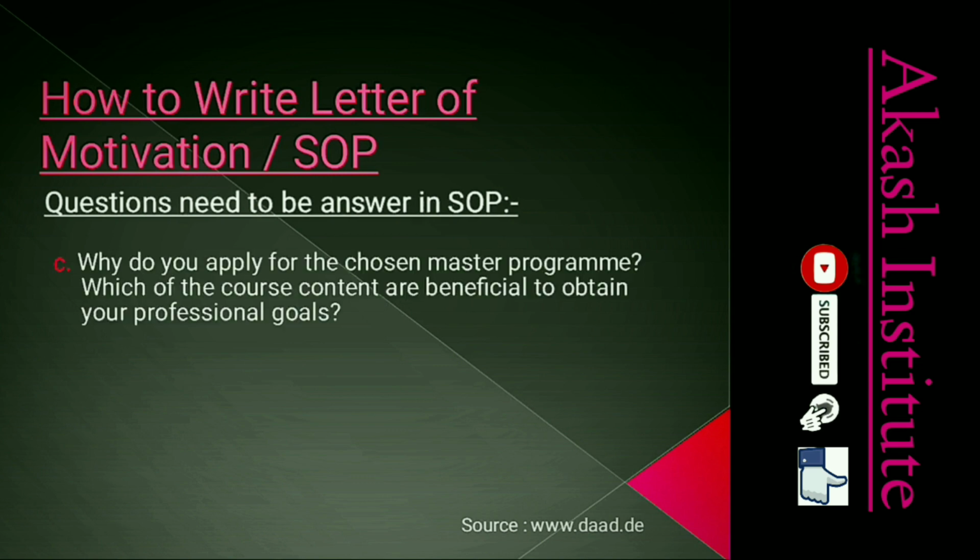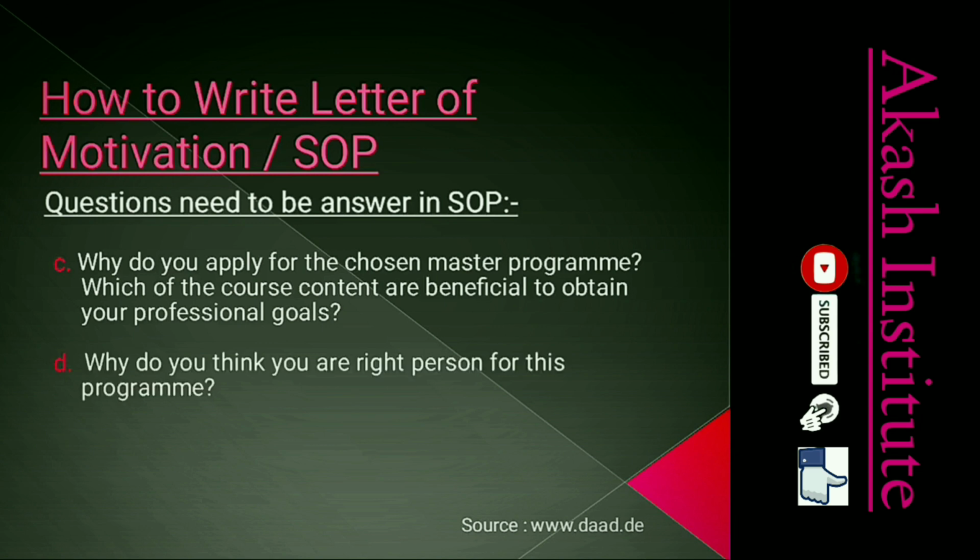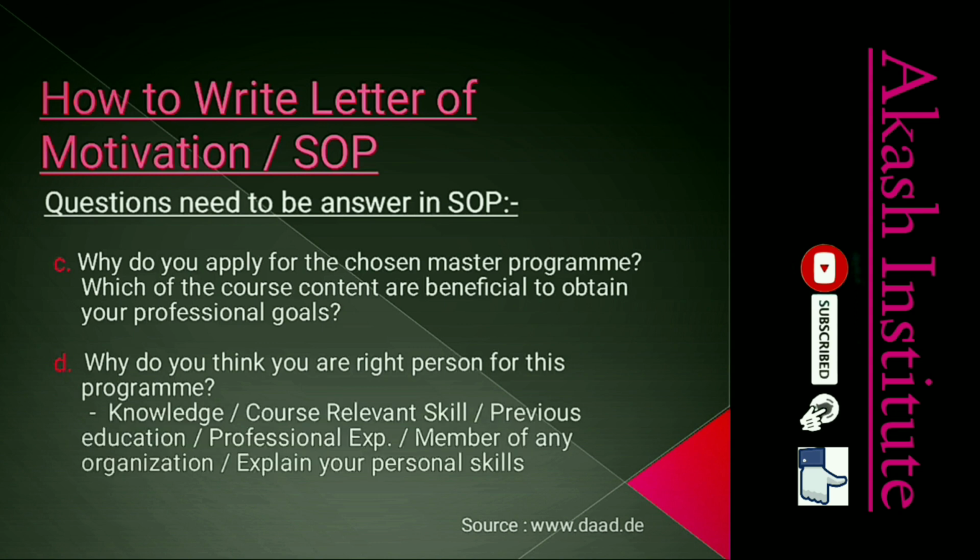The third question is, why do you apply for the chosen master program and in which way is the course content beneficial to your professional goal? Here you write about the spark which inspired you to do this course. The fourth question is, why do you think you are the right candidate for this program? Here you clearly mention your knowledge, course-relevant skills, previous education, professional experience, membership of any organization or NGOs, and explain your personal skills in 1 or 2 paragraphs.